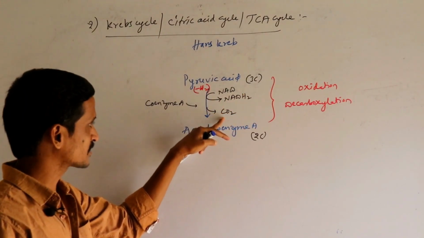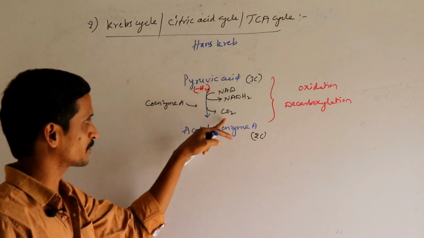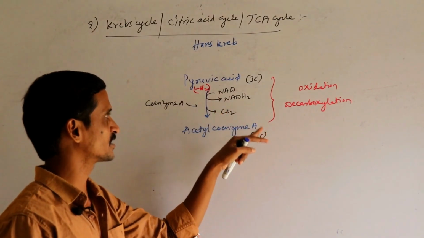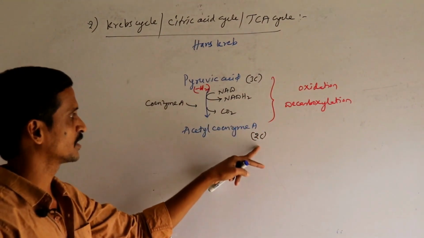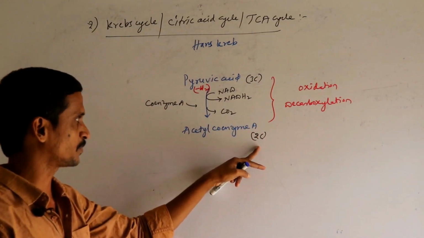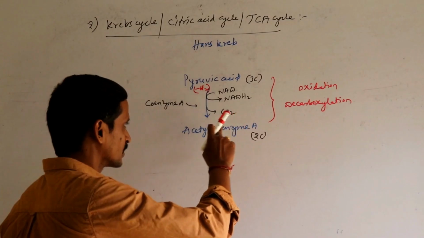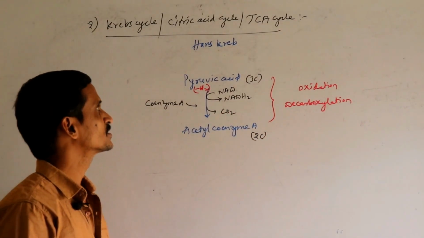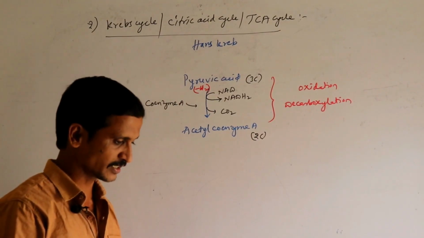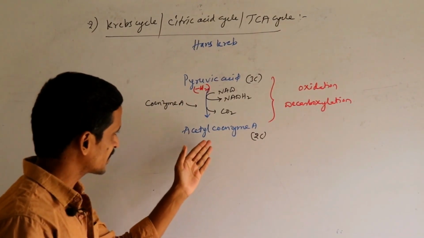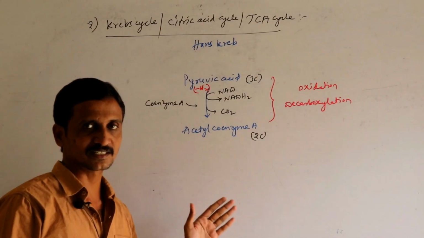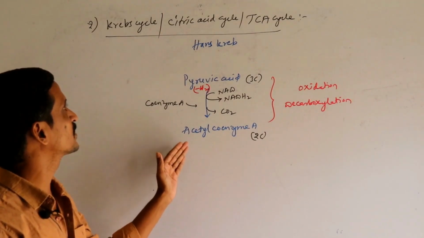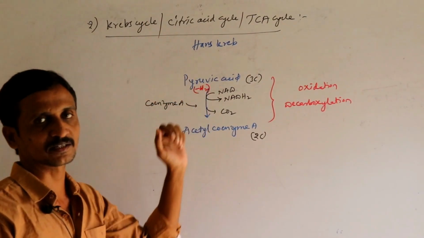And decarboxylation by losing one carbon dioxide, carbon number is reduced. So 3-carbon compound turned into 2-carbon compound. So now this acetyl coenzyme A enters into citric acid cycle. Actually, acetyl coenzyme A is considered as connecting link between glycolysis and Krebs cycle.